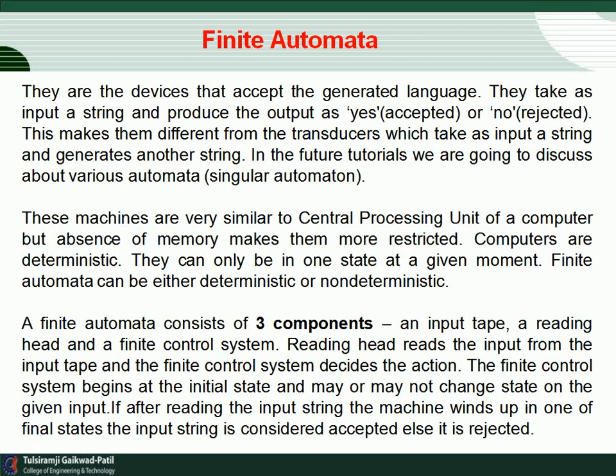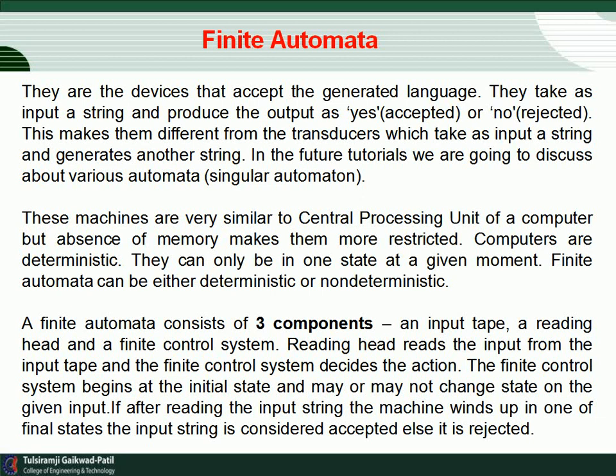That means the string will be accepted or rejected, depending on the machine. So this makes them different from the transducer, which takes as input a string and generates another string.